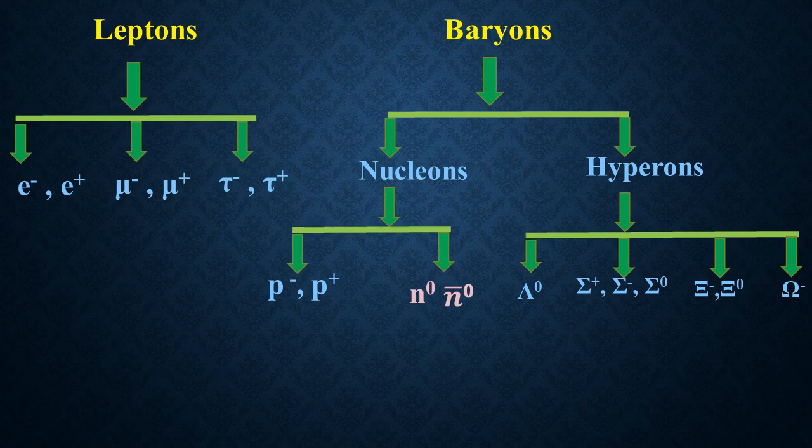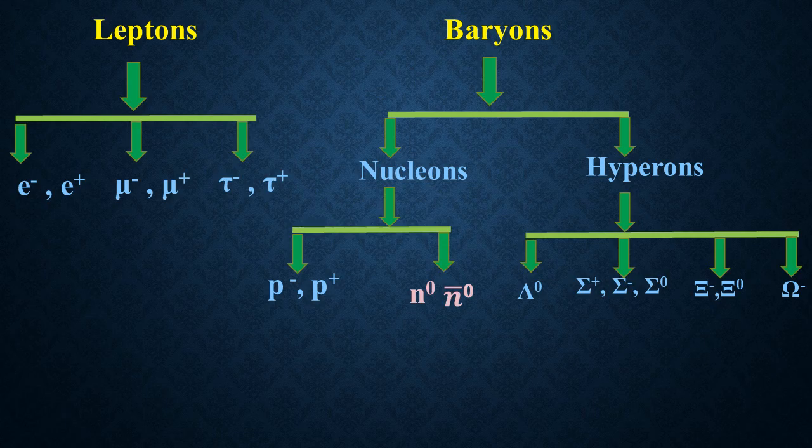Nucleons consist of protons and neutrons that are present inside the nucleus. The charge of the neutron is 0, that is a neutral particle, and the proton's charge is +1, and the spin of these nucleons is half. The proton is made up of three quarks, two up quarks and one down quark, and a neutron is made up of two down quarks and one up quark.